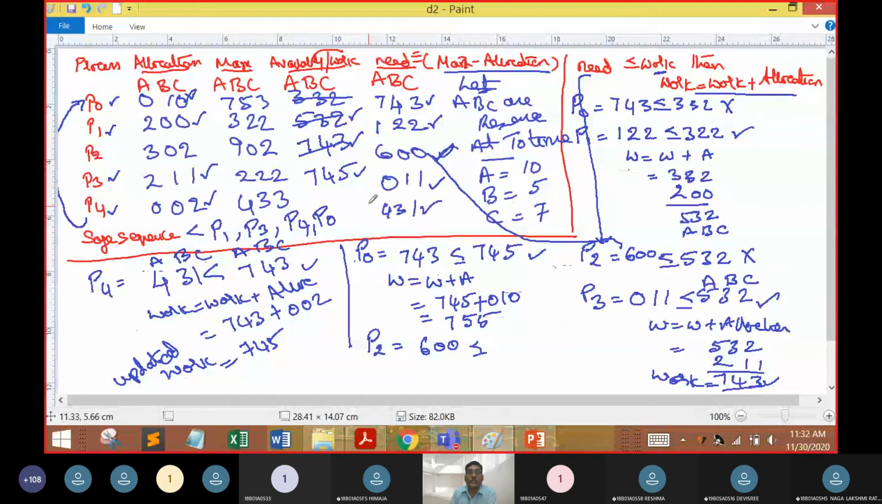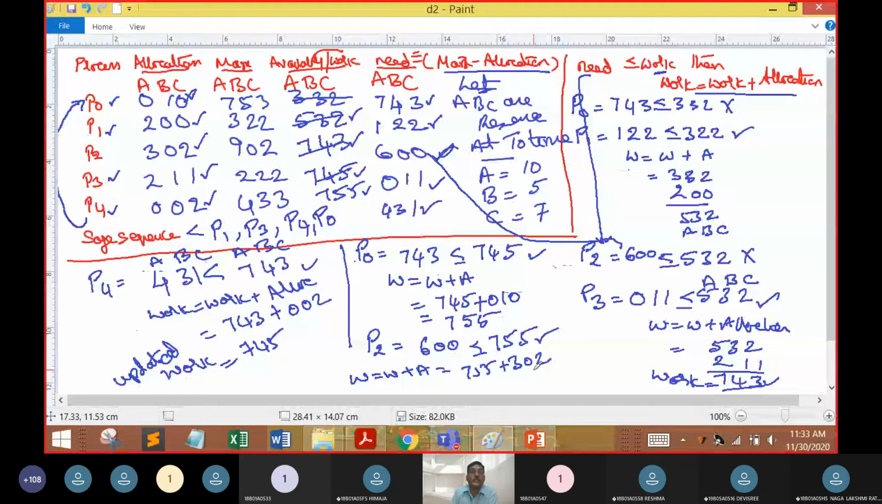Work is equal to work plus allocation. So I am going to say 755 plus the allocation value of P2. The allocation value of P2 was 302, so that is 3 instances of A, 0 instances of B, 2 instances of C. So overall, 7 plus 3 is 10, 5 plus 0 is 5, 5 plus 2 is 7. So this is what I am going to get, A, B, C.